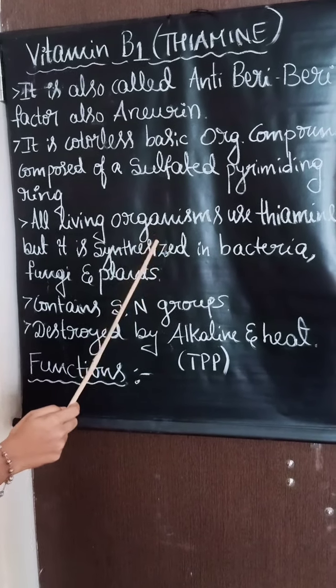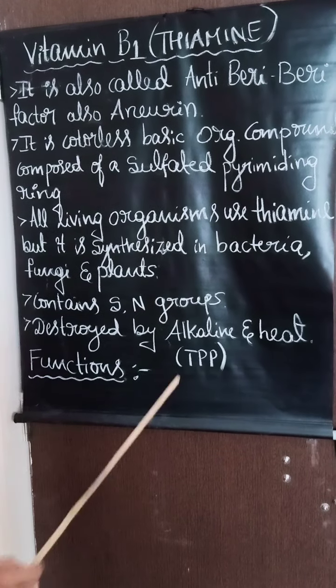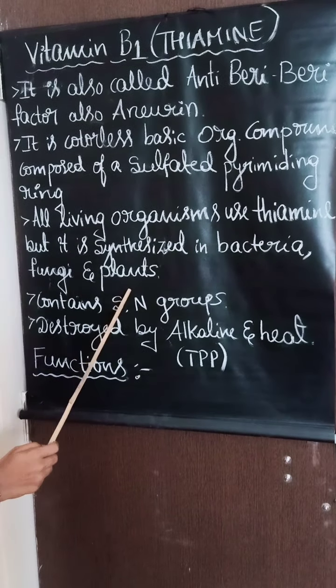All living organisms use thiamine, but it is synthesized only in bacteria, fungi and plants.